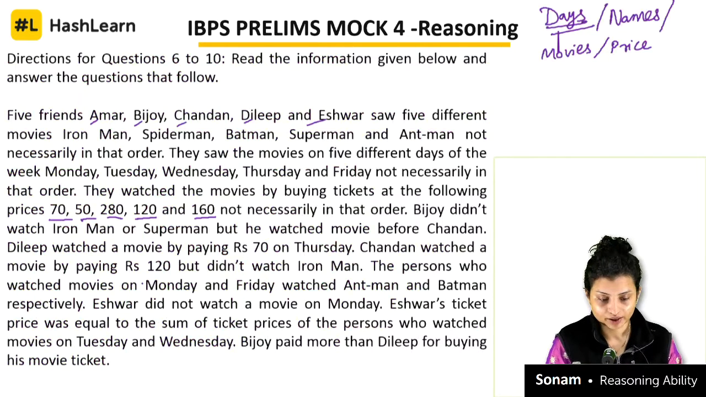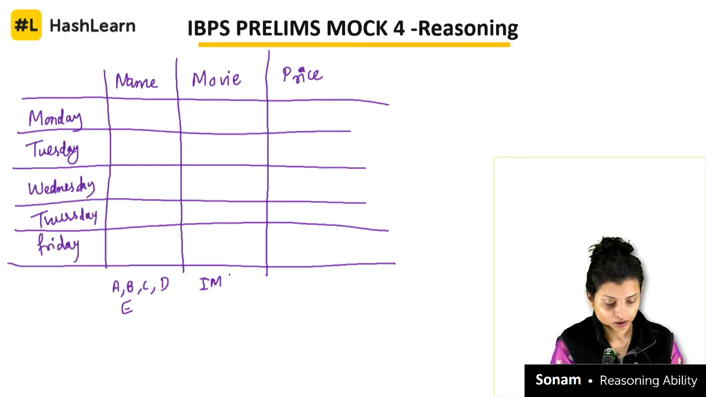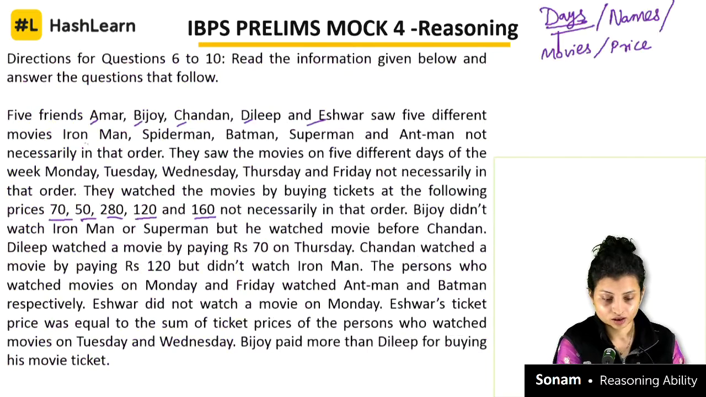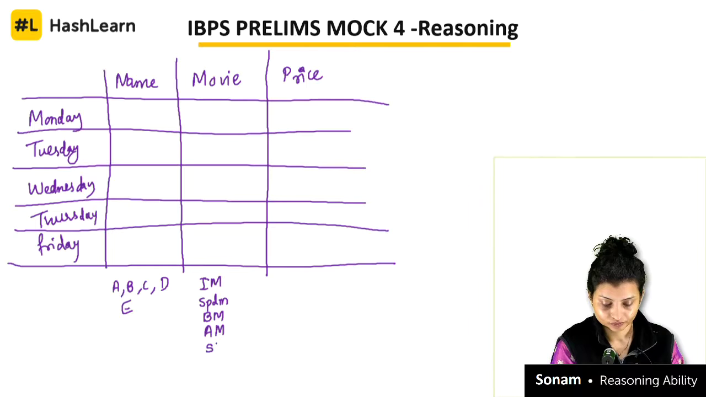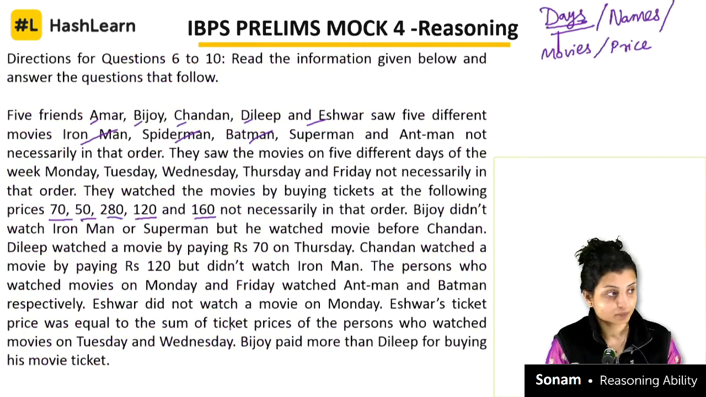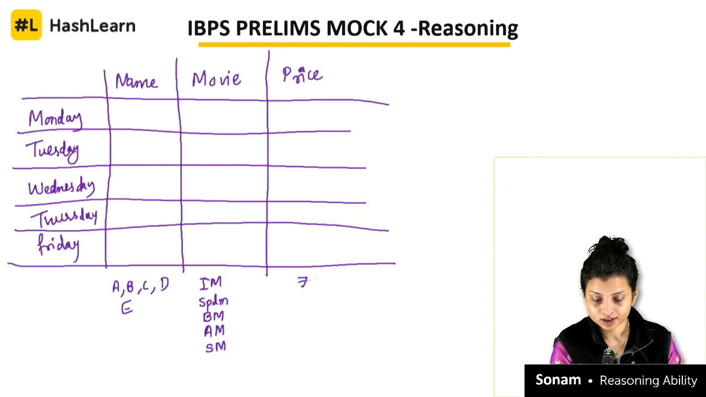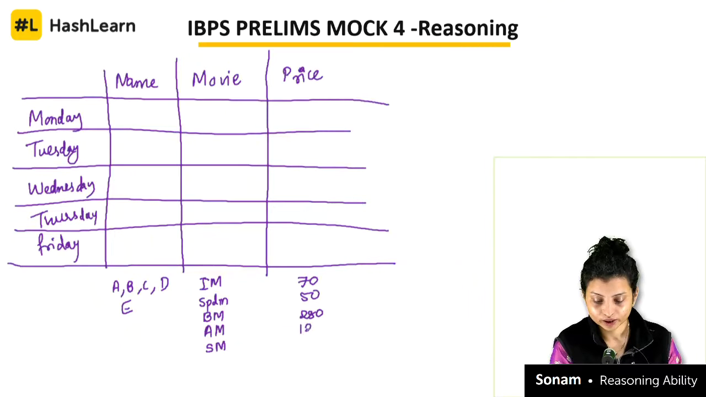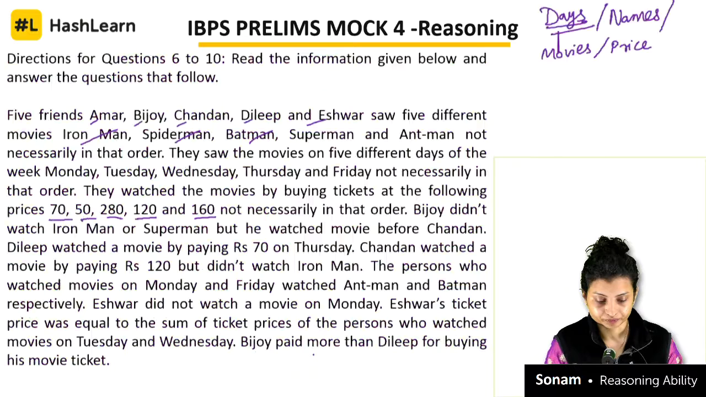Movies are Iron Man, then which one is that? Spider-Man, Batman, Ant-Man. What else is given to us? Iron Man, Spider-Man, Batman, Superman. Okay, so 5 movie names are also given to us, and then prices are also given to us. So what are the prices? 70, 50, 280, 120 and 160.